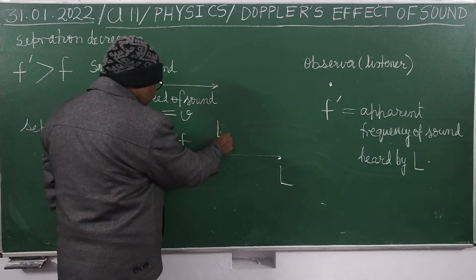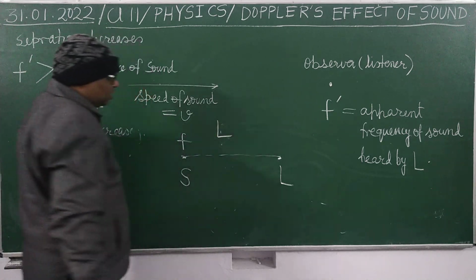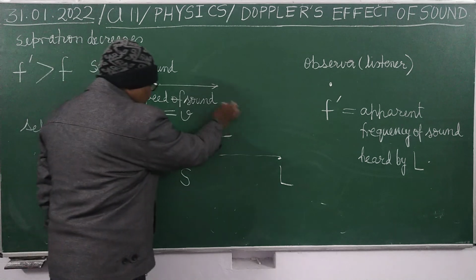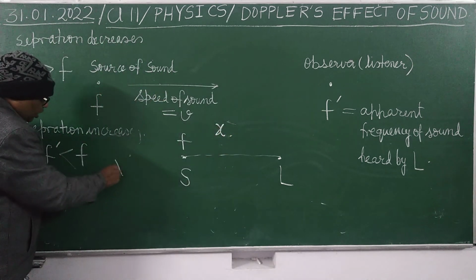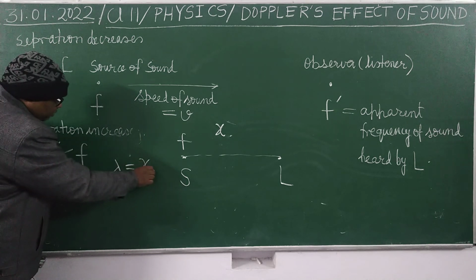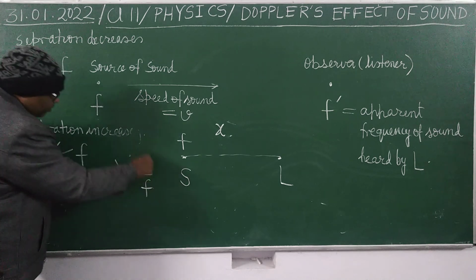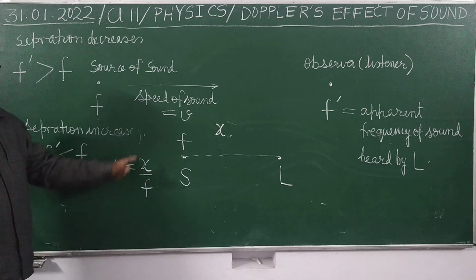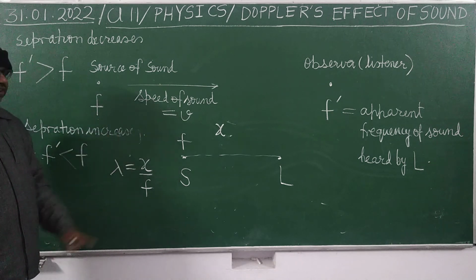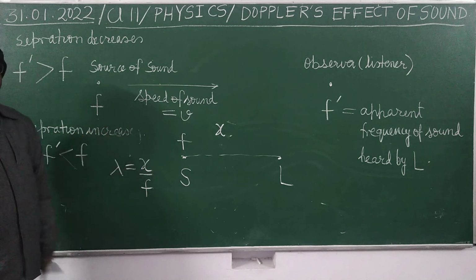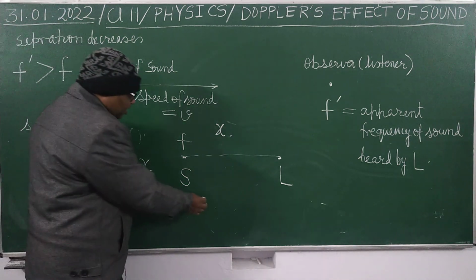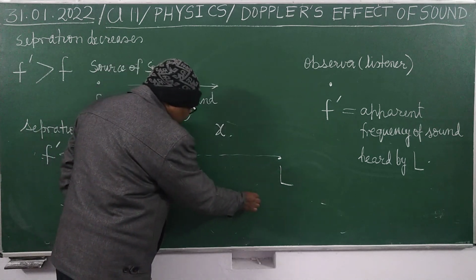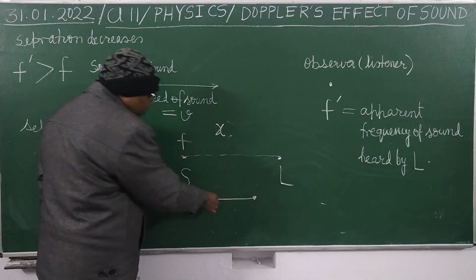Suppose this separation is x. So what will be the wavelength? Wavelength will be equal to x upon f. It is clear? f waves spread in the x distance, therefore the wavelength will be this. But now what will happen? When separation is decreasing, suppose after 1 second the separation remains this.